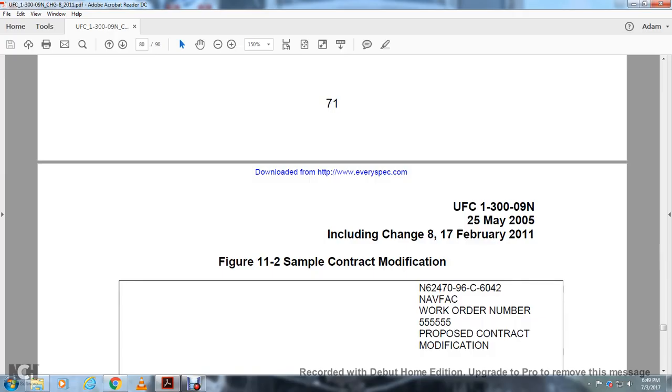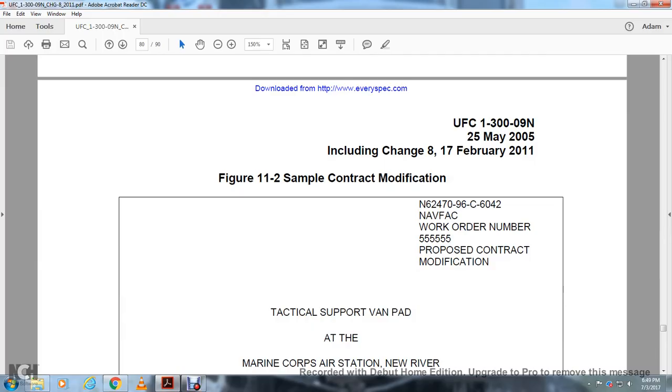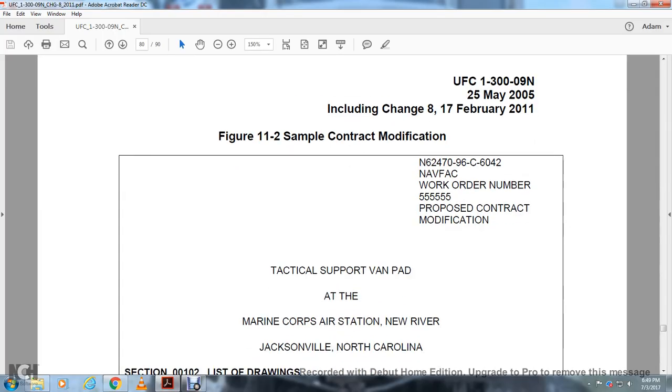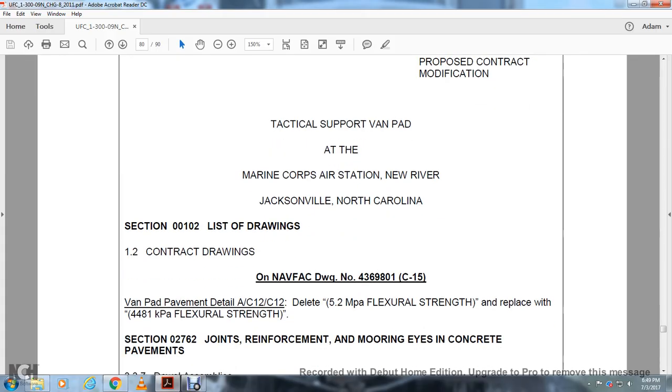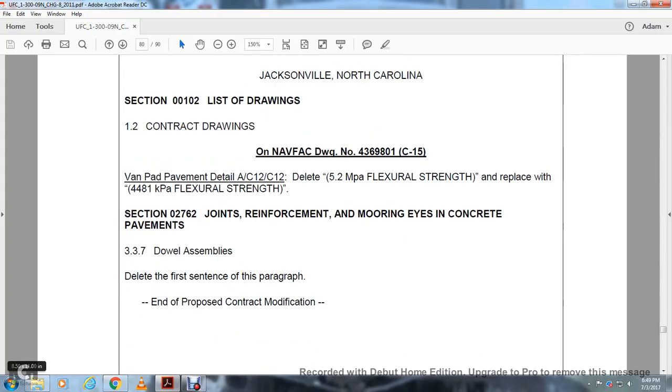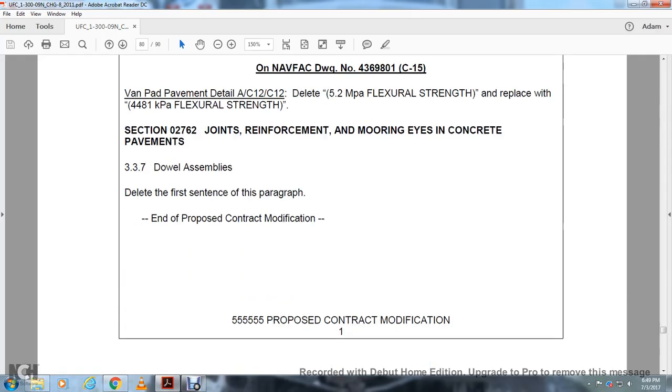Alright, figure 11.2 sample contract modification, N62470, N696C 6042, Navy Fac work order number 5555555, proposed contract modification, tactical support van pod and other Marine Corps air installation, New River, Jacksonville, North Carolina, section 00102, list of drawing contract drawings, Navy Flag drawing 4369801C15, fan pad pavement detail, flexural strength replaced in section 626702762 reinforced joint reinforcement mooring eyes and concrete pavement. Dollar assembly detail the first sequence of the paragraph in proposed contract modification.